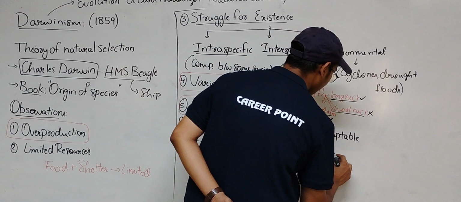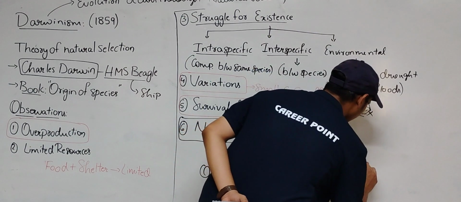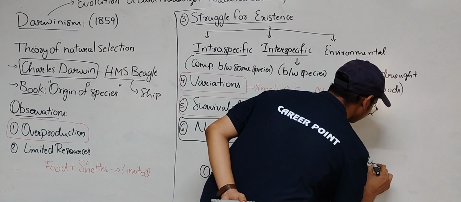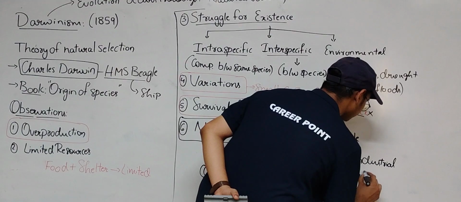It acts like a selector, and the best example for this is industrial melanism.